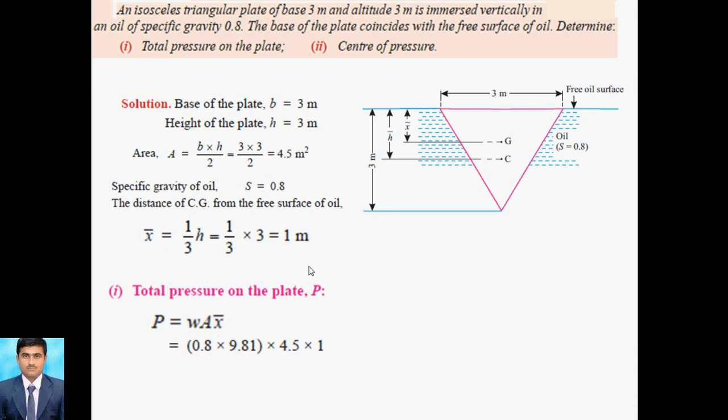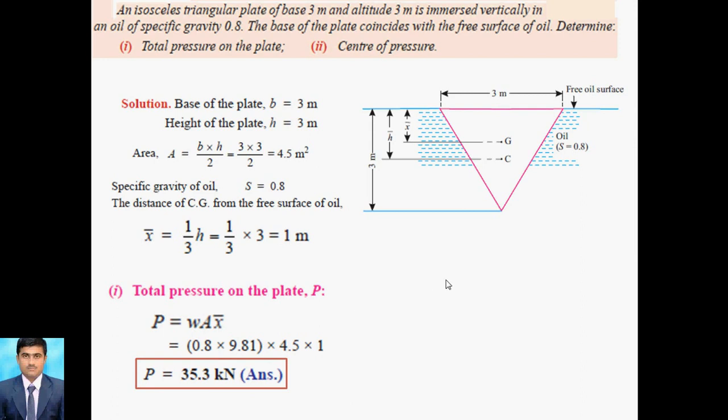Then we find 30.53 into 10 to 3 Newton. Actually here we take specific gravity into rho G, density into 9.81, that is 9.81 into 10 to 3. This 10 to 3 helps to convert into kilonewton. That is our total pressure.